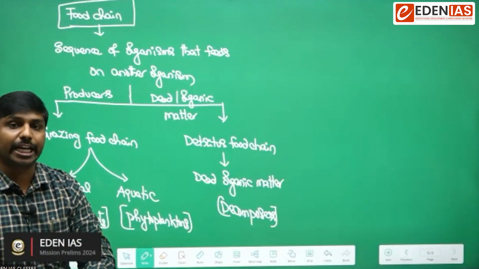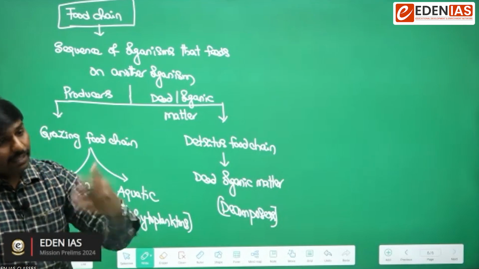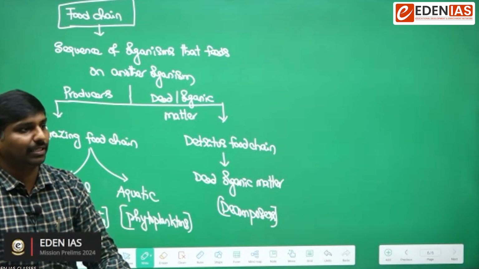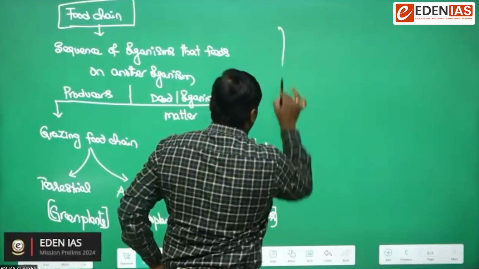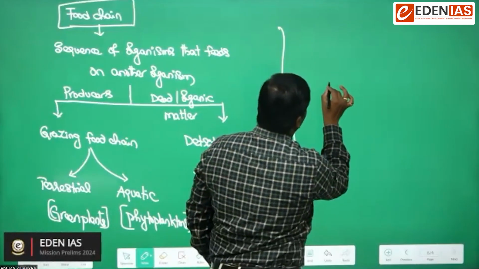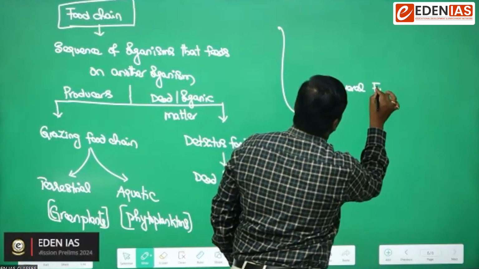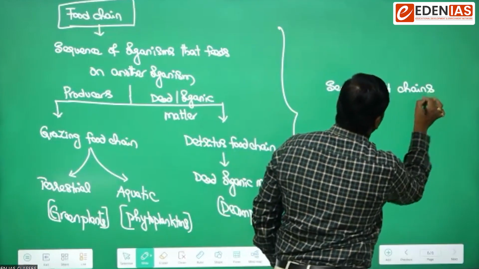If you look at an ecosystem, there will be several food chains that might be interrelated with one another. So in an ecosystem, we can have several food chains which might be interconnected.